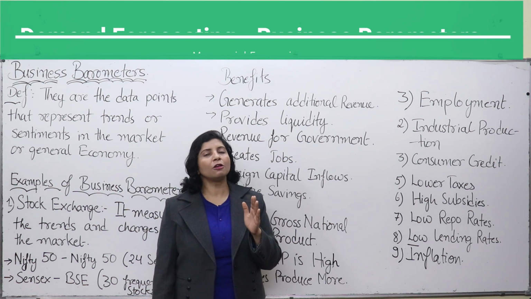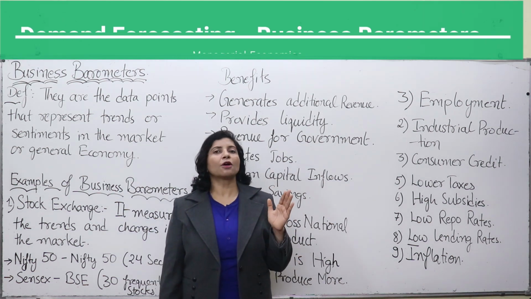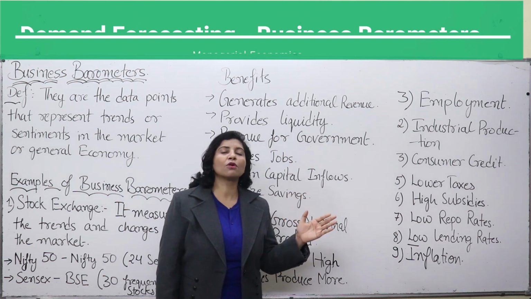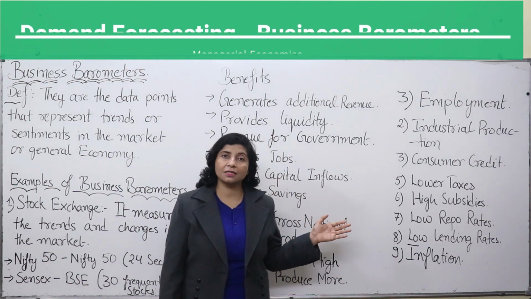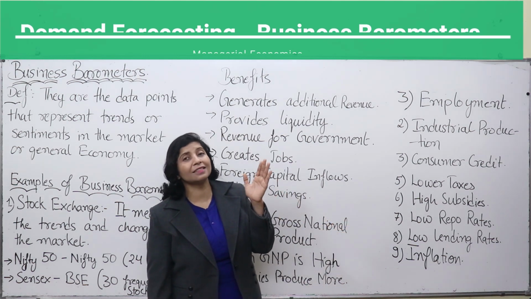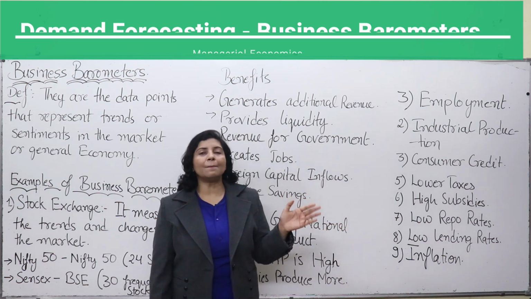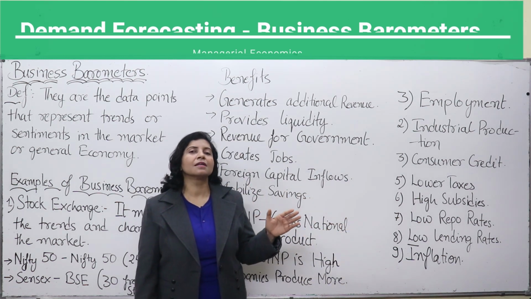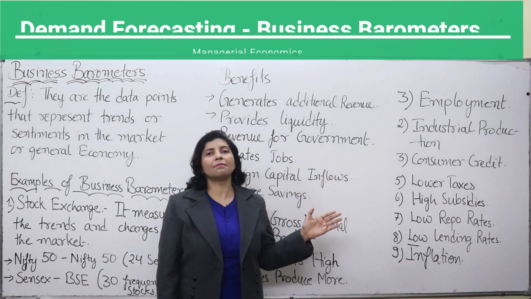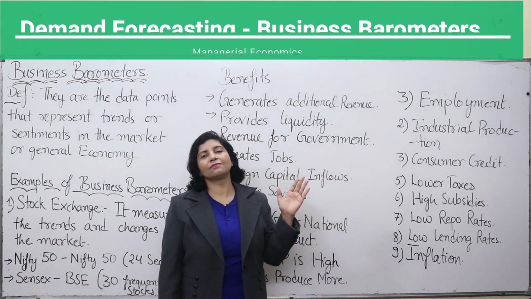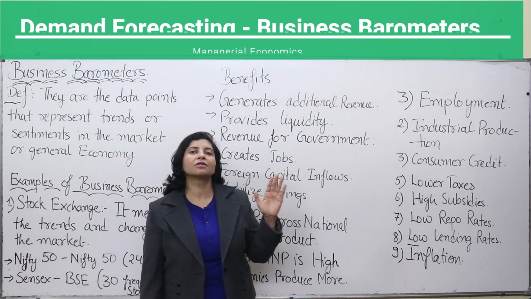Why? Because people lost their employment and there was no money with them, and they could not purchase most of the things in the market. That's why there were depressive conditions in the market, and demand forecasting could easily be done with the help of that tendency, because companies knew in advance that the pandemic was hitting the economy and they would not be able to sell much in the market. Most of the commodities remained in inventory, in their godowns, and they could not sell in the market.